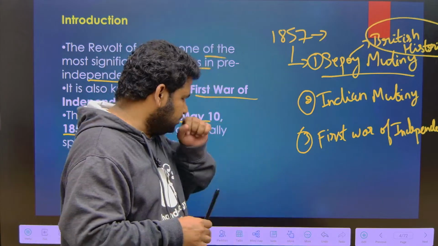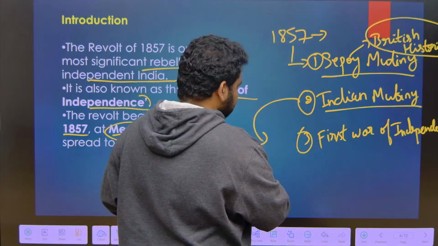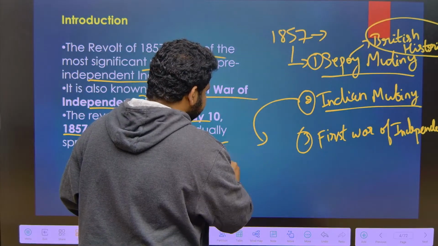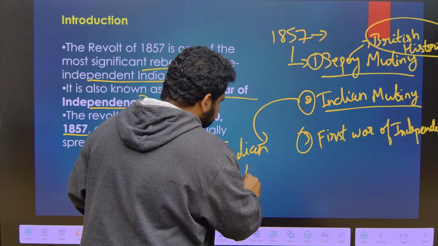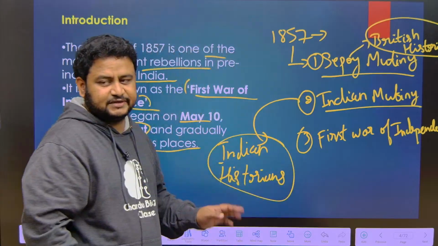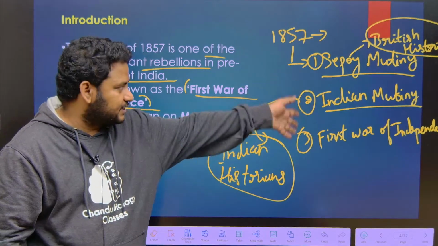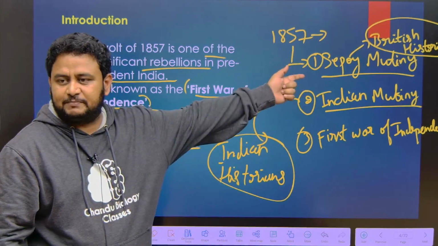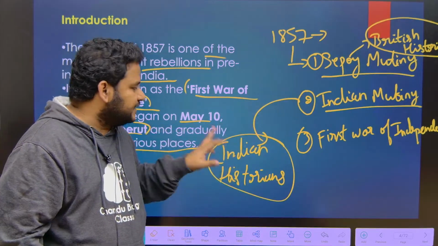But when it comes to Indian Mutiny, this name was given by Indian historians. They can ask this in the examination: the name Sepoy Mutiny was coined by whom? They can give the options. Sepoy Mutiny was coined by British historians. Indian Mutiny was coined by Indian historians.